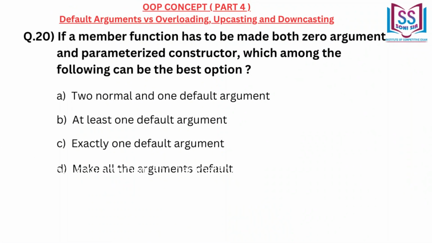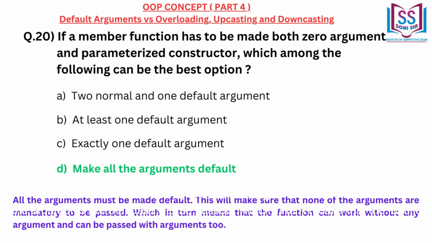If a member function has to be made both zero argument and parameterized constructor, which among the following can be the best option? A. 2 normal and 1 default argument. B. At least 1 default argument. C. Exactly 1 default argument. D. Make all the arguments default. Correct answer D. Make all the arguments default.